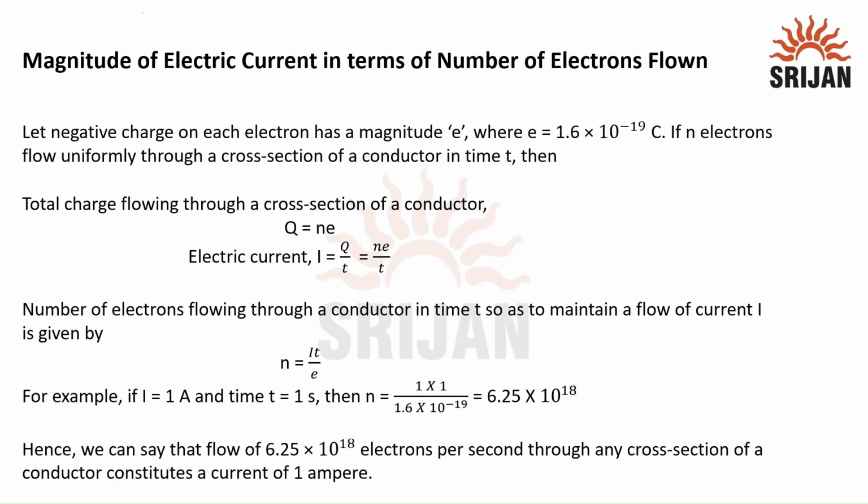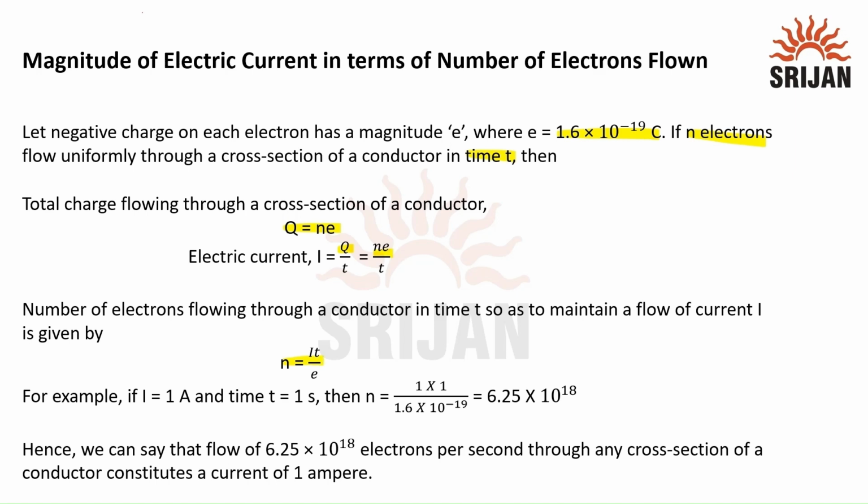Let us find the magnitude of electric current in terms of number of electrons flown. The magnitude of charge on an electron is 1.6 × 10^-19 coulomb. If n electrons flow uniformly through a cross section of a conductor in time t, then total charge flowing through a cross section of a conductor can be represented as the mathematical formula Q = ne. So electric current I can be represented as Q/t or ne/t. Number of electrons flowing through a conductor in time t so as to maintain a flow of current I is given by the formula n = It/e.